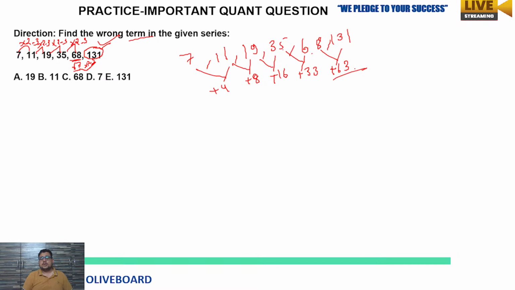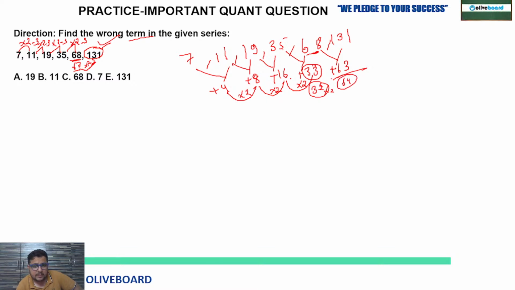When you check the differences, 4 to 8, it is getting double. Now 8 to 16, double. Now 16 to 32 must be there, right? Yes, 16 twos are 32, but 33 is here. So what is the number common in these two differences? 68, because 32 twos are 64. So the last two differences are wrong as per our pattern.